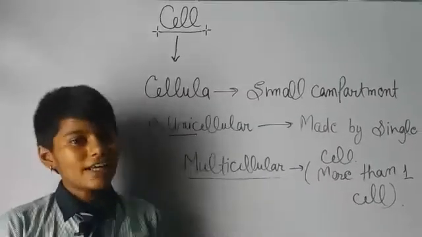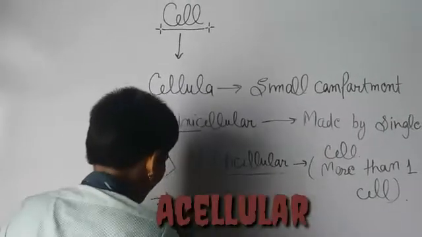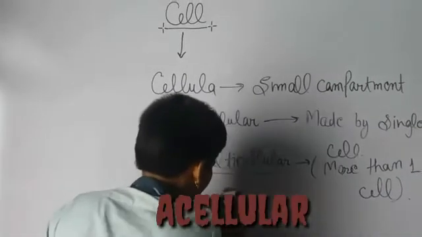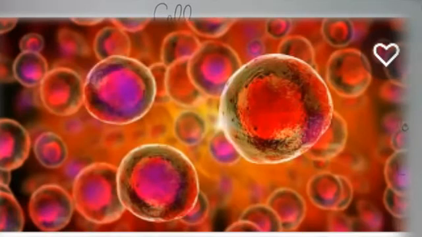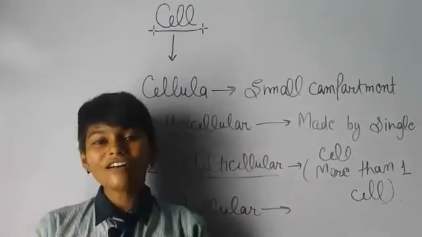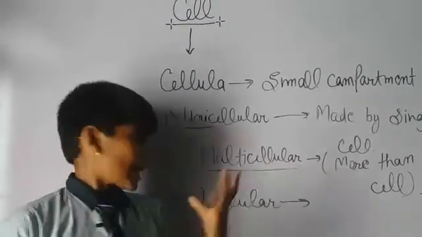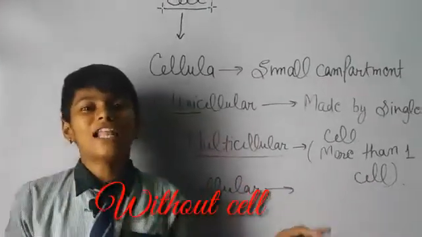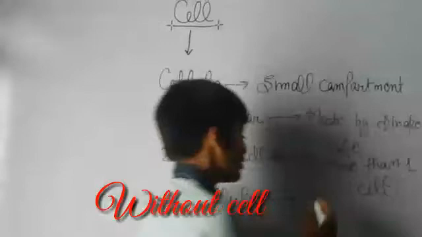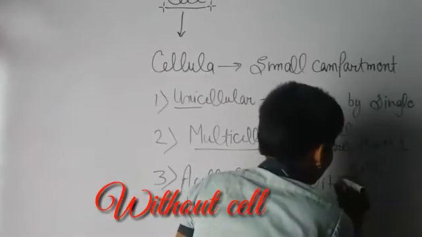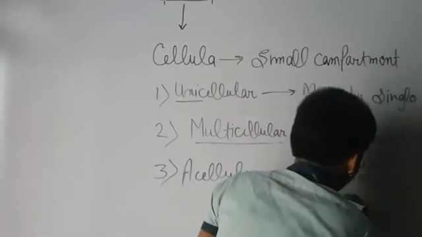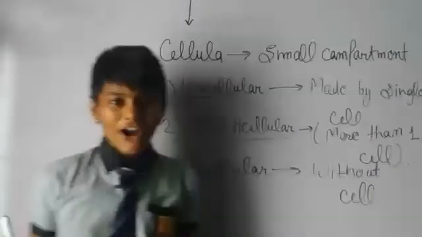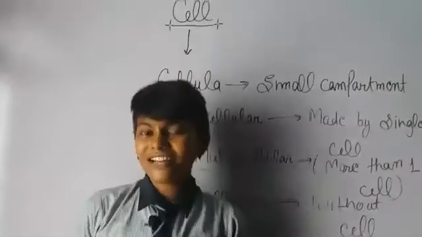Our third is acellular. This is a unique type of organism, because acellular organisms are those which are made without any kind of cell. They do not have any cell, and are known as acellular.